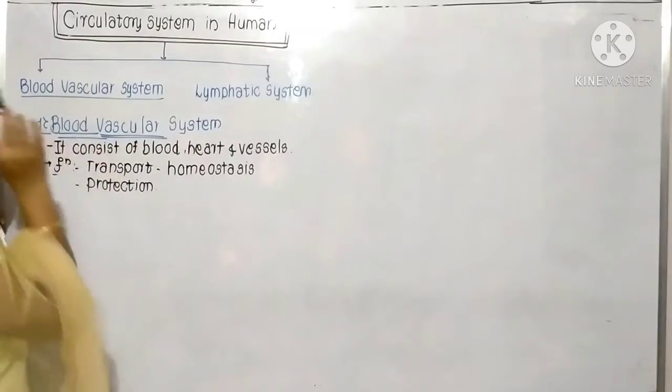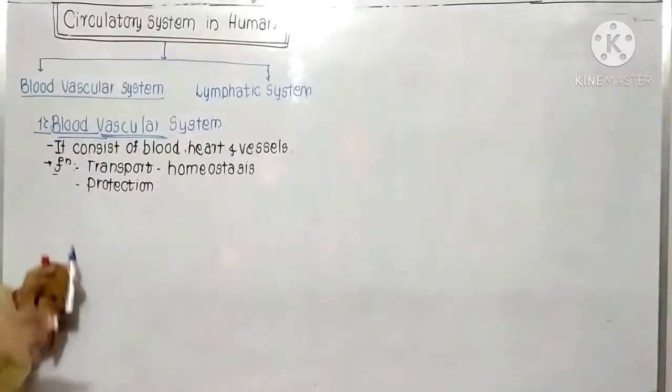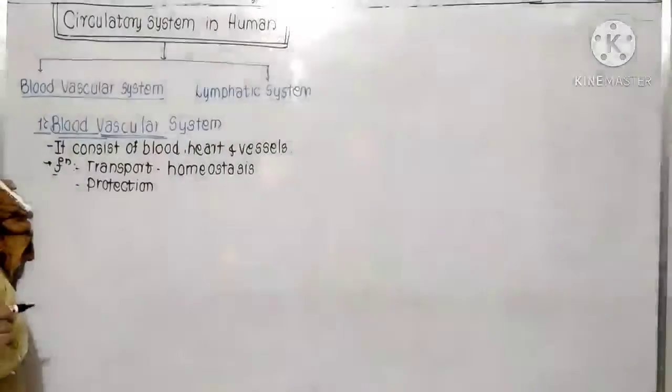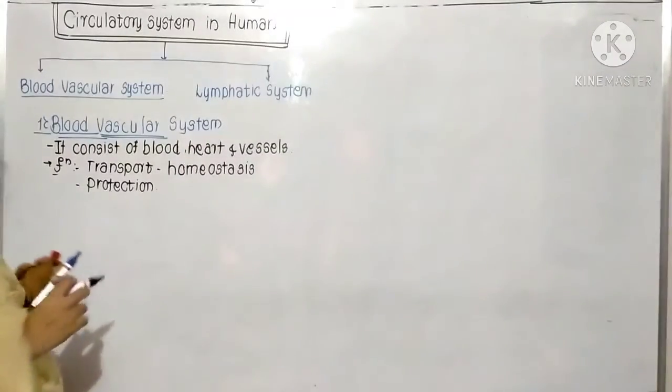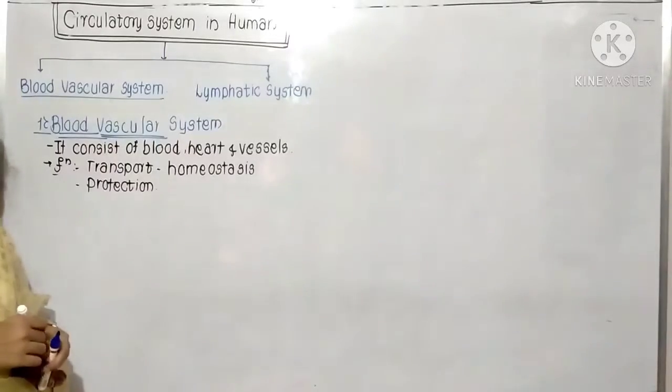Transport means the transportation of gases, as we have already seen in respiration. Homeostasis means maintaining the internal temperature. And protection means it protects us from foreign particles, if those particles are harmful.